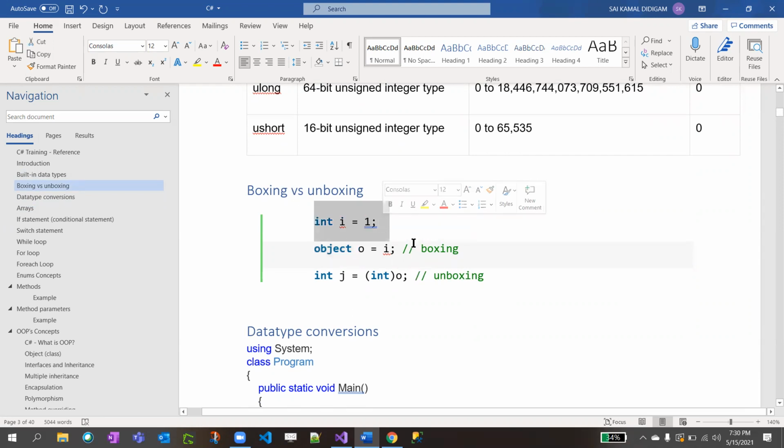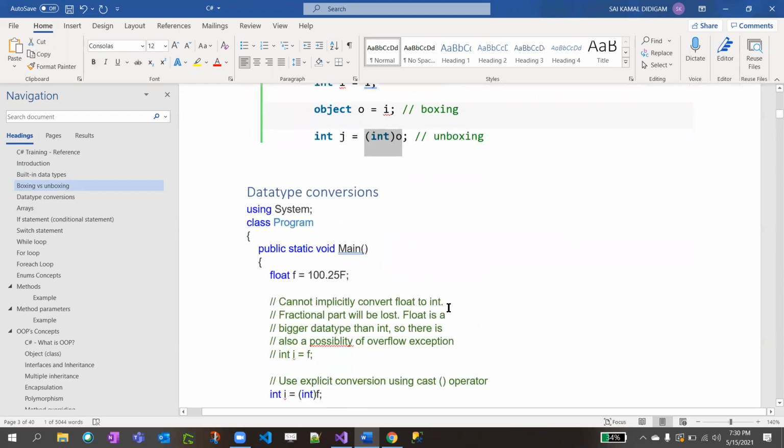We declared int i equal to 1 here, and object o equal to i. We are just converting that to the root object. Because object is the root of all classes and data types, it can convert to any data type. Similarly, unboxing means converting that object to whatever data type you want, like int o.